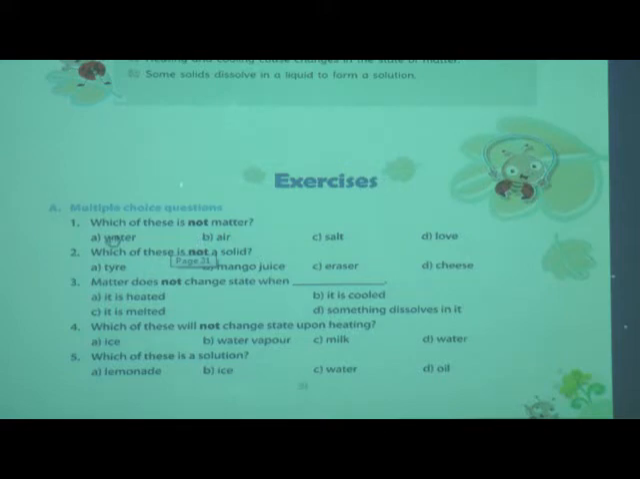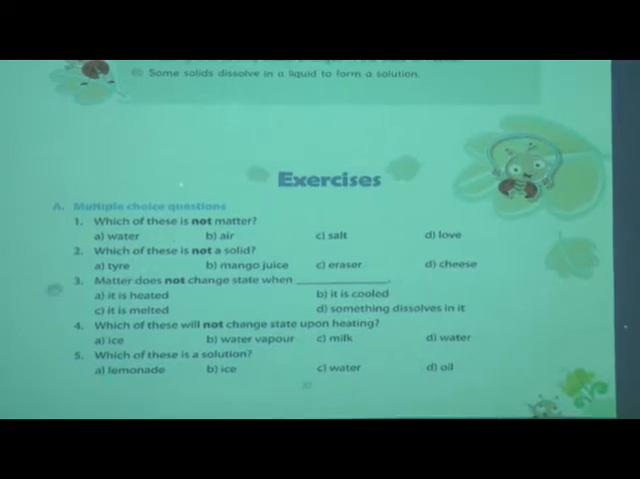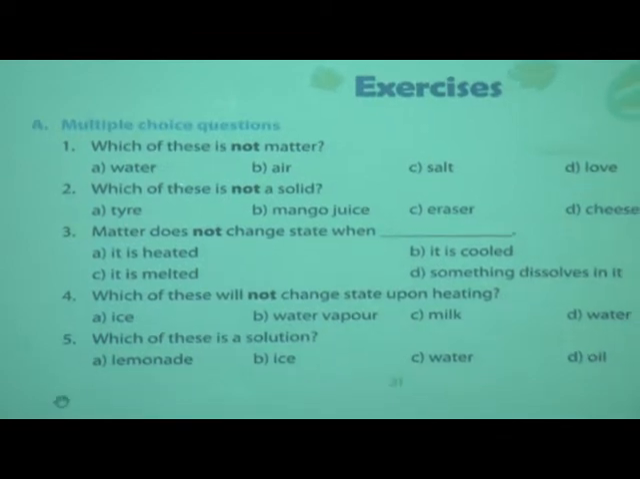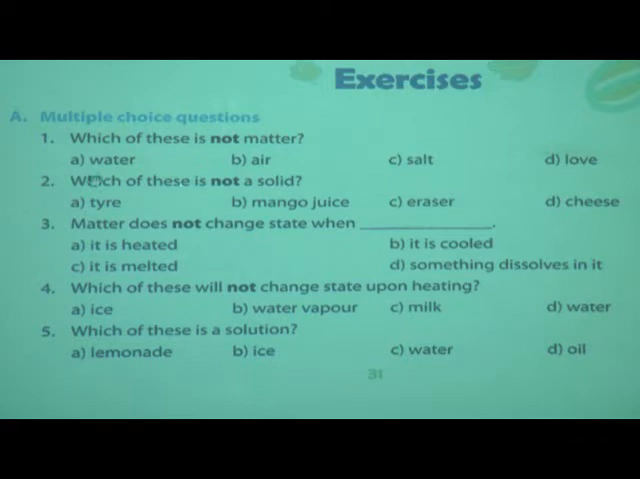See, water is matter, we learned. Air is also matter. Salt is matter. So the answer is love, because love is a feeling, so it is not matter. For the first question, the answer is love, D. You have to underline D and write love in front of the sentence. Love is not matter. I zoomed in a little bit. Now we will solve the next question.